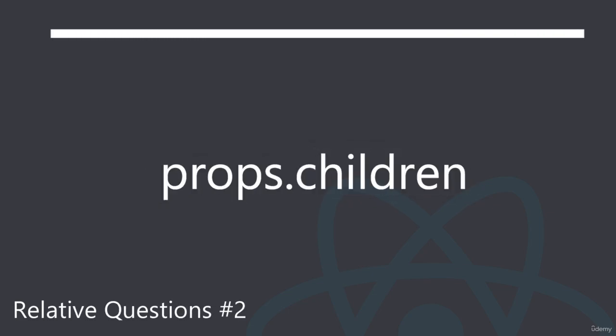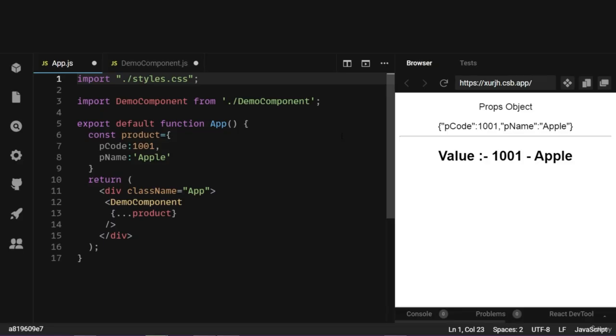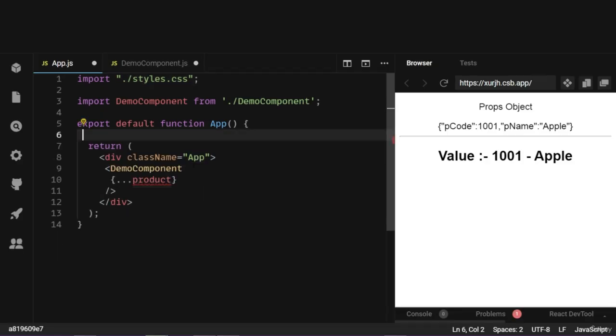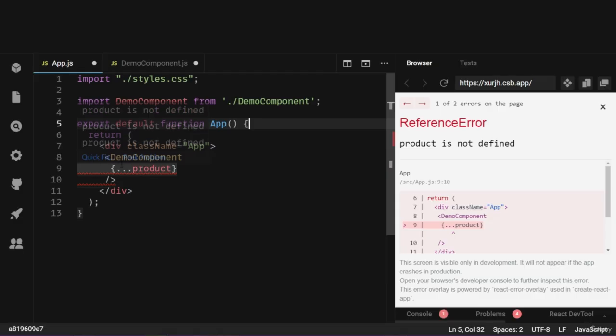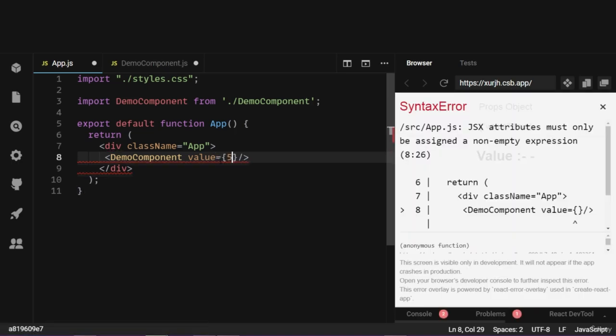So far we have seen this pattern where the component is returned with a self-closing tag. We have not yet tried to write content inside a component like this. So let's try that as well. Let me remove the object, and here also I remove the object and add the value is equal to, let's say, 5.